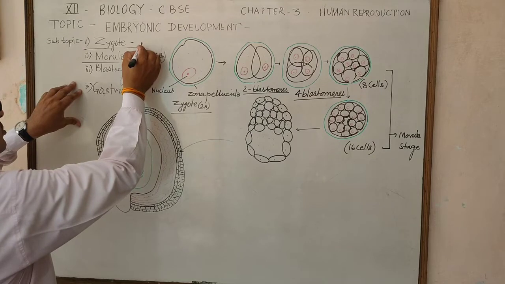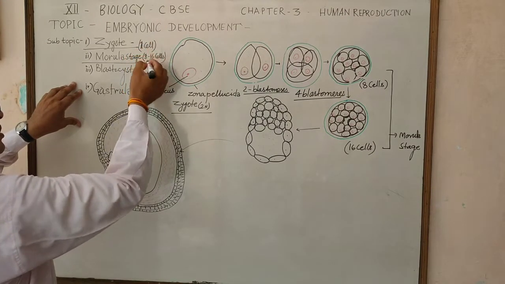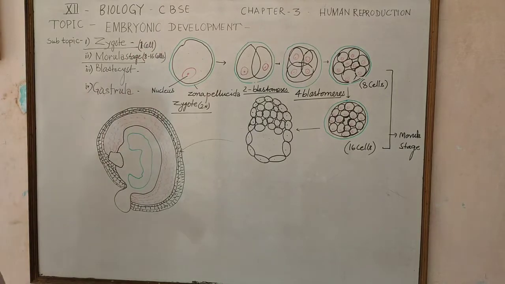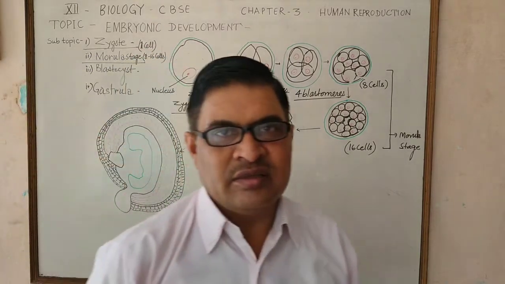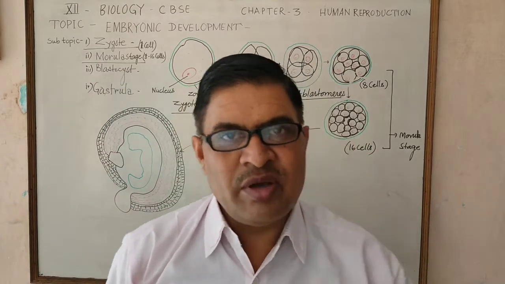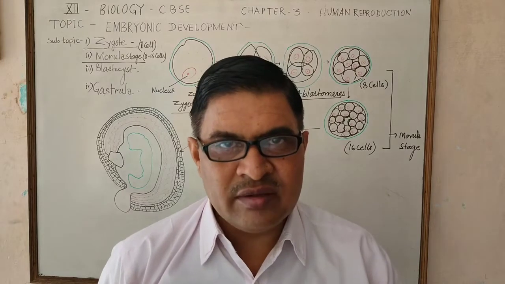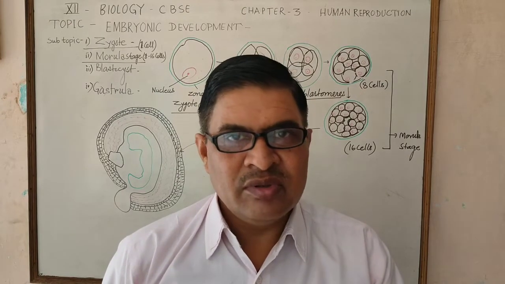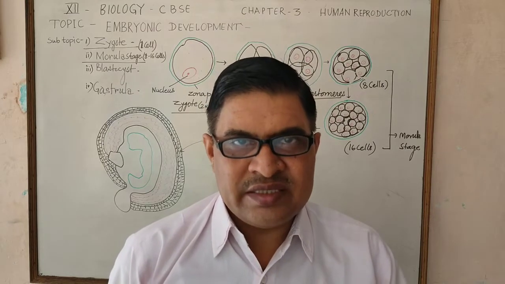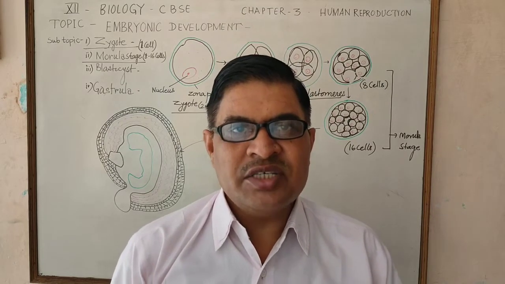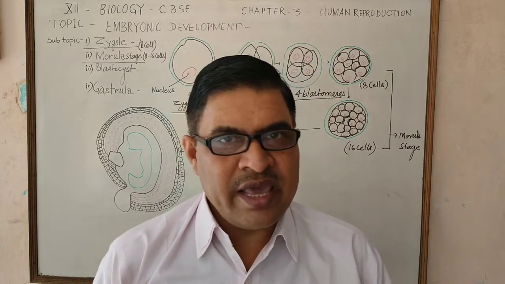Zygote is a one cell structure. These are the differences between the embryonic stages during the course of development. Morula, which is a ball-like, solid form, contains 8 cells or 16 cells. It appears like a sitaphal.